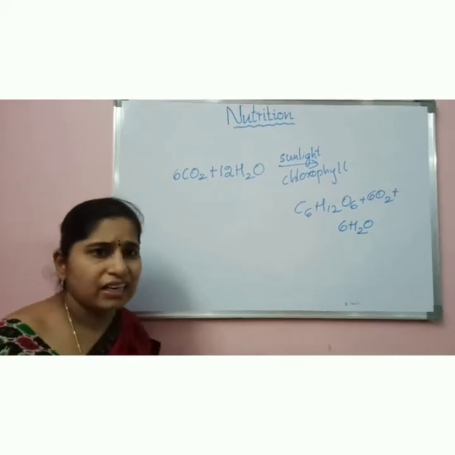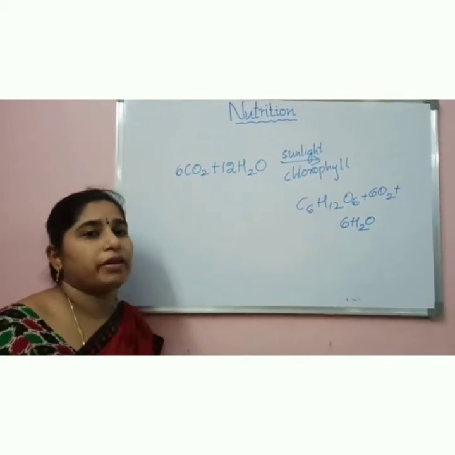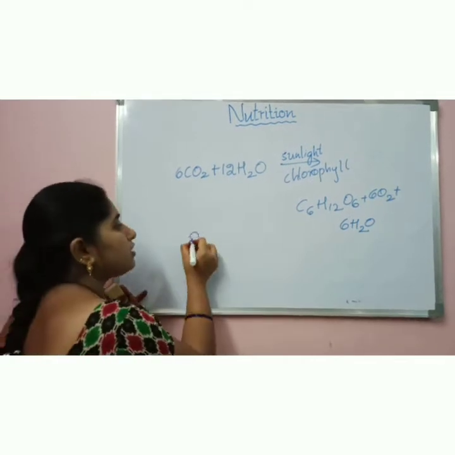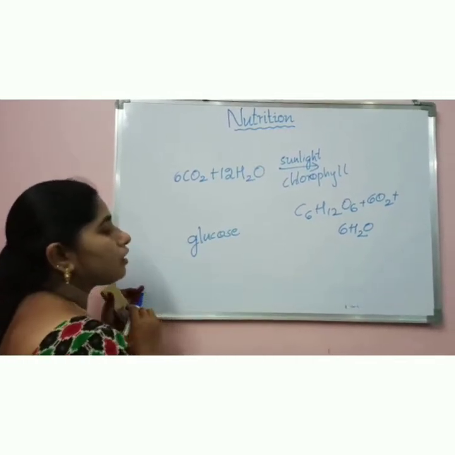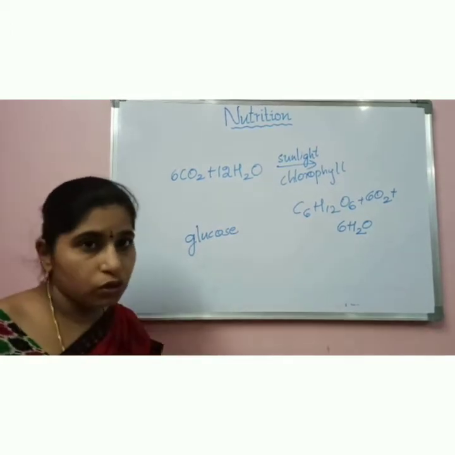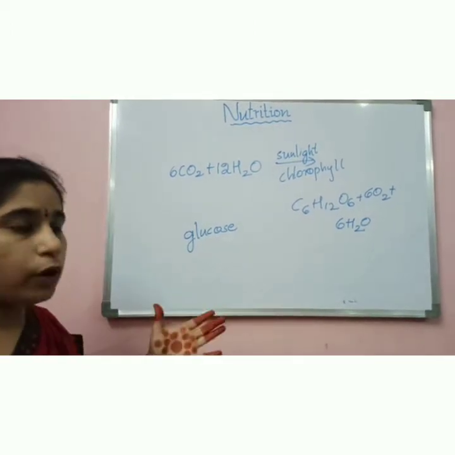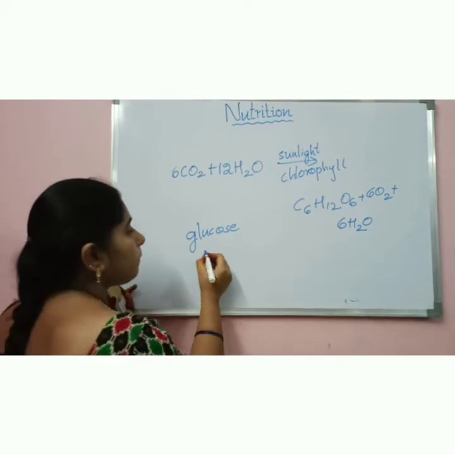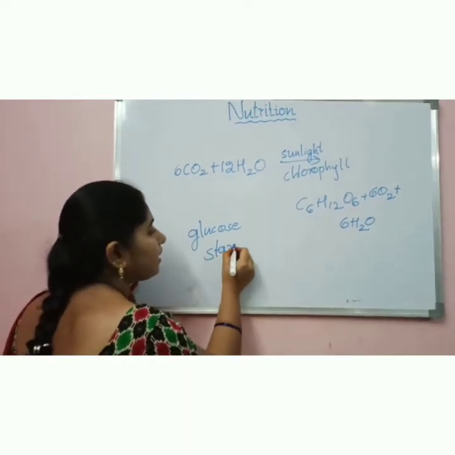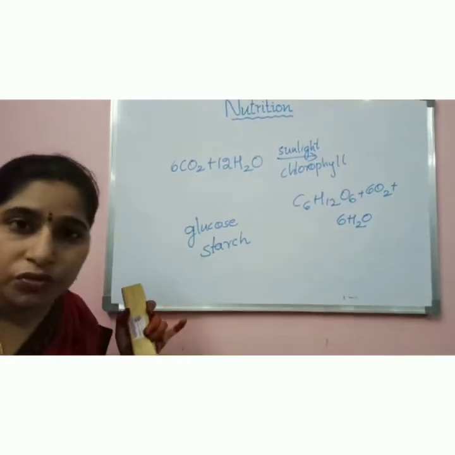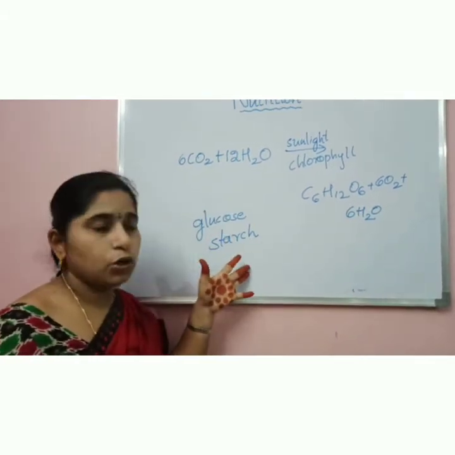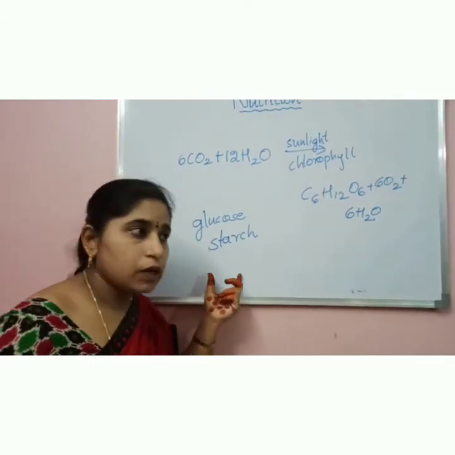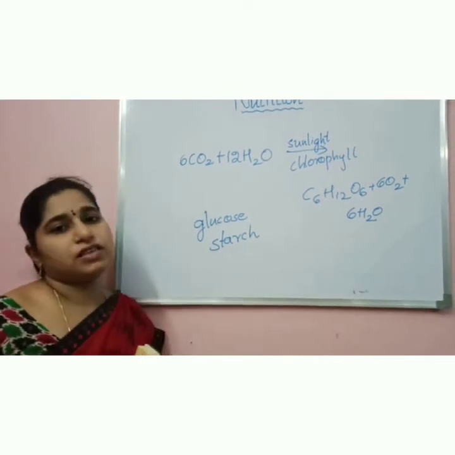In human beings, we require glucose to get energy. But in plants, the storage food material is starch. The storage food material is starch. The excess glucose gets converted to starch. So now, how can you test the presence of starch?